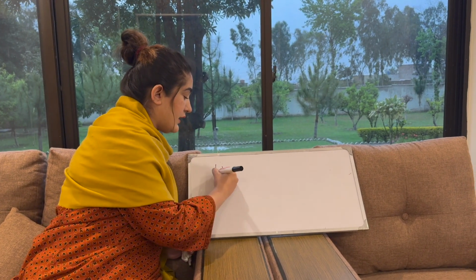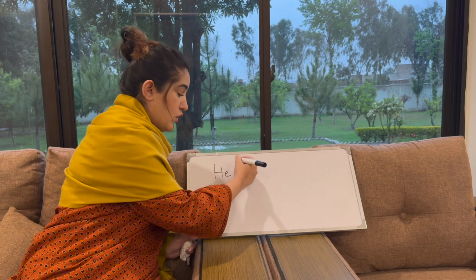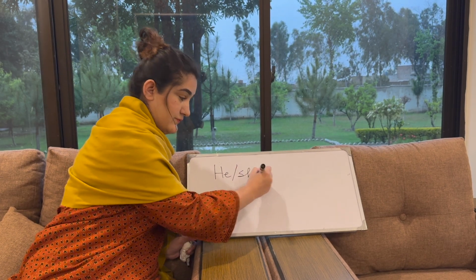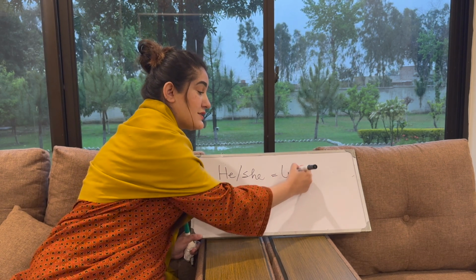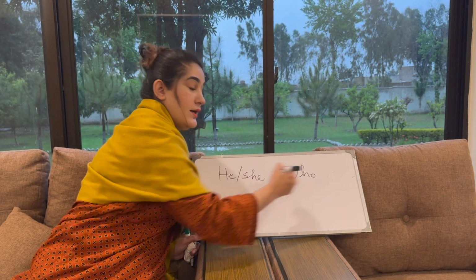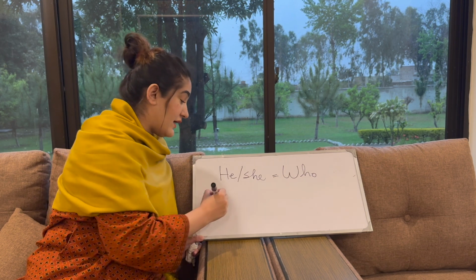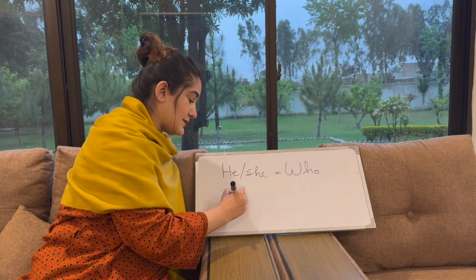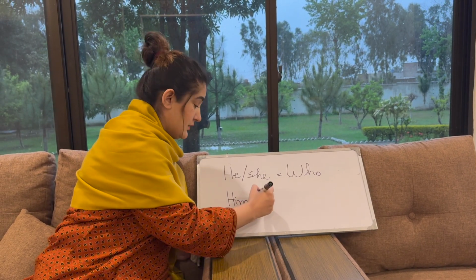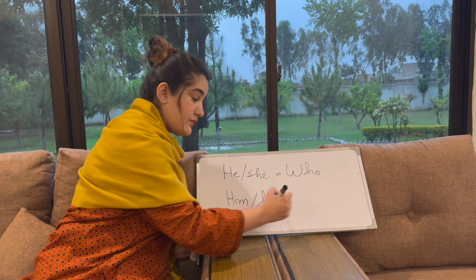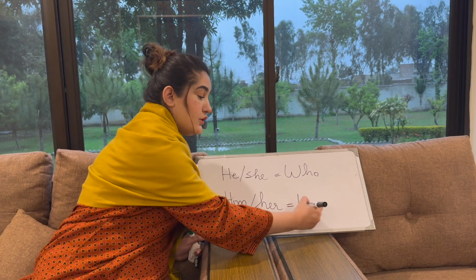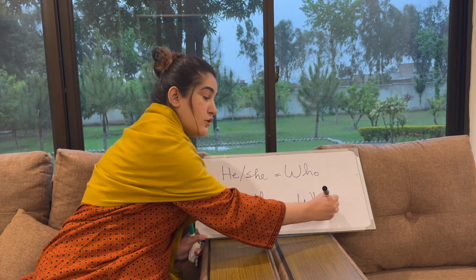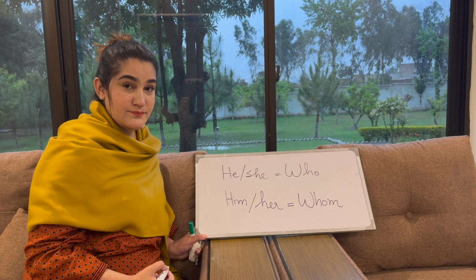So here's a little trick. Wherever you can write he or she, that is the place where your subject who comes. And wherever you write him or her, these are the objects, that is where your whom should come.